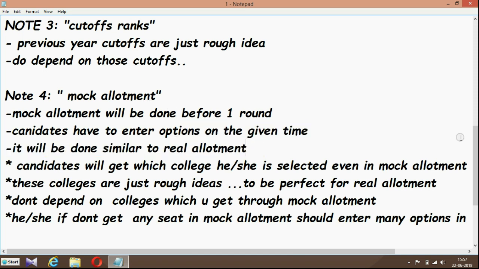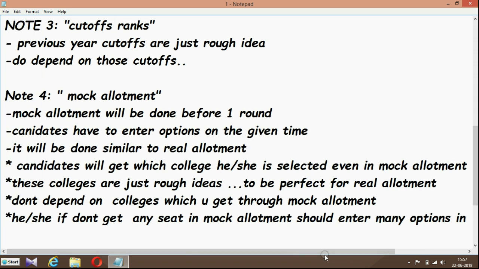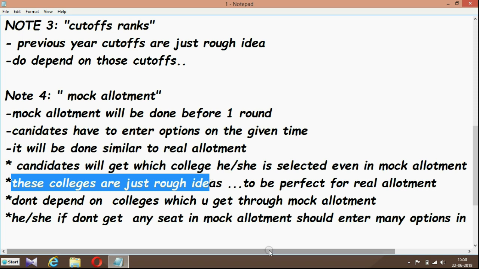That is a must, because a certain date will be fixed. So before that date, enter all the options and do all the procedure for option entry. If you run out of time, then you will not be eligible for the counseling procedure. You will be out of the counseling procedure. Next, it will be done similar to real allotment. So mock allotment will be very similar to real allotment. Candidates will get which college he or she is selected for even in mock allotment.